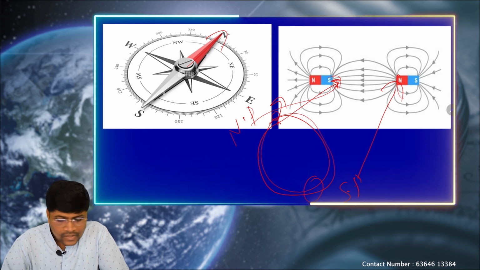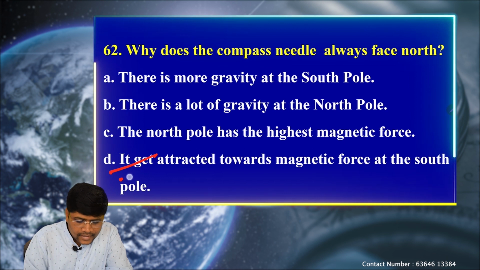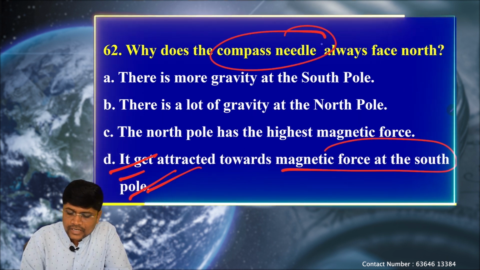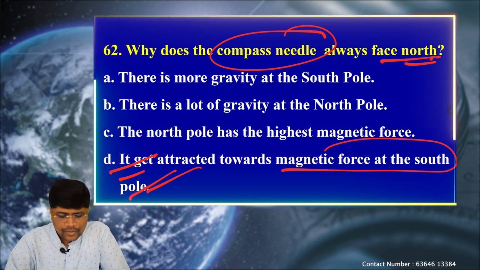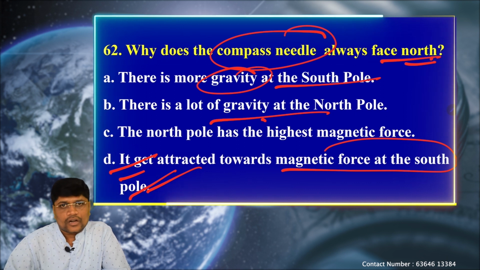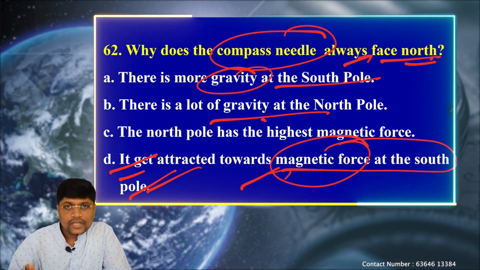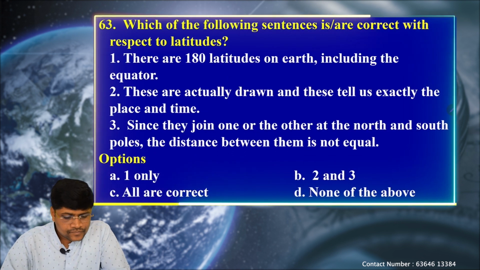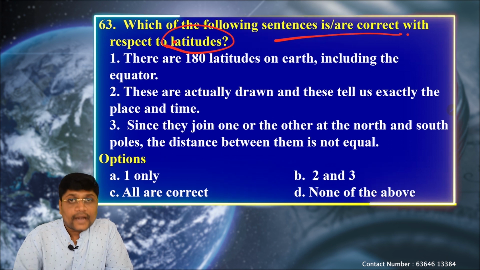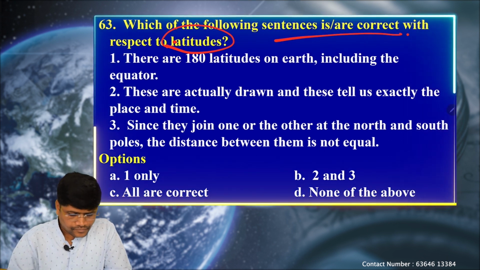Okay, so here the correct option is: it gets attracted towards the magnetic force at the south pole. That's why the compass needle always faces the north, not because of the gravity at the south pole or north pole. Mainly it is a magnetic force which attracts the needle towards the north direction. Next question. Which of the following sentences are correct with respect to latitudes? Okay, so again a question related to latitudes.